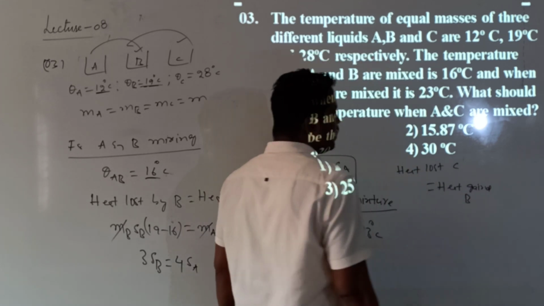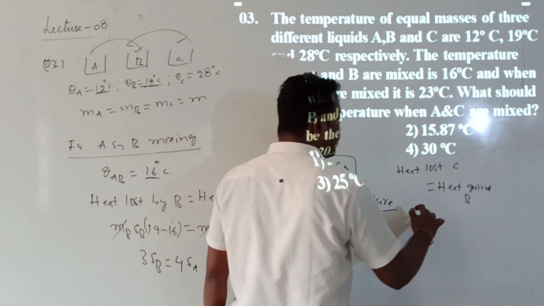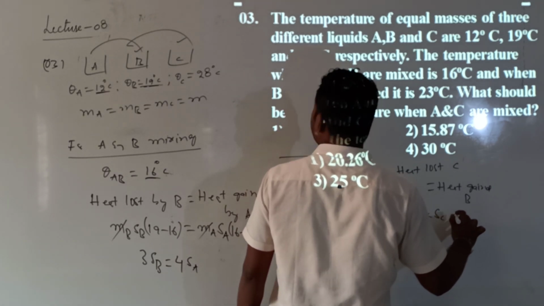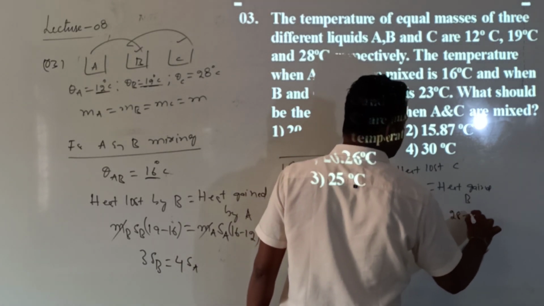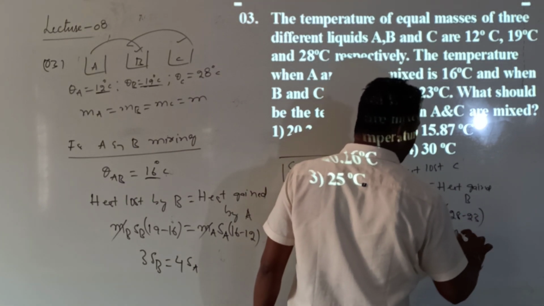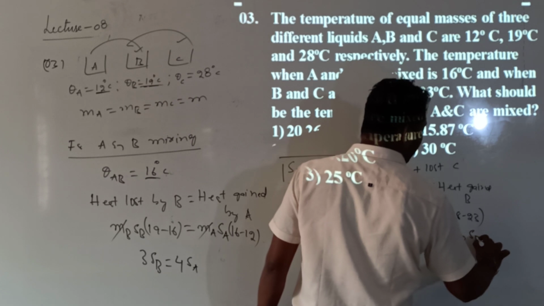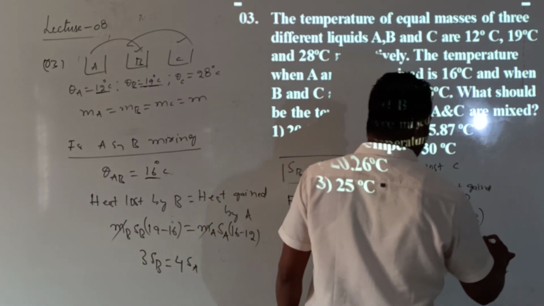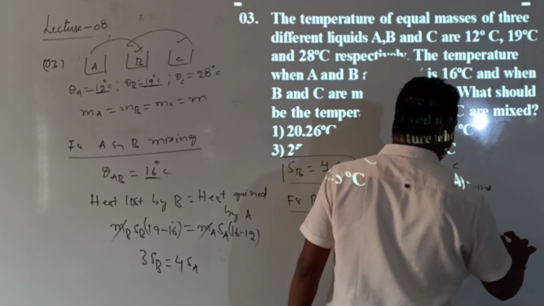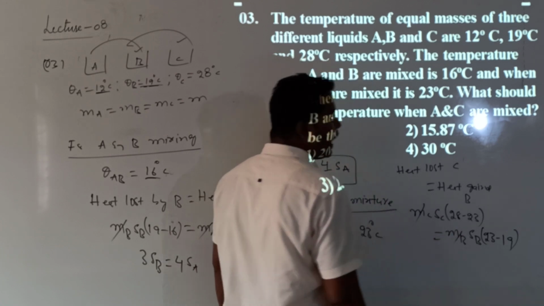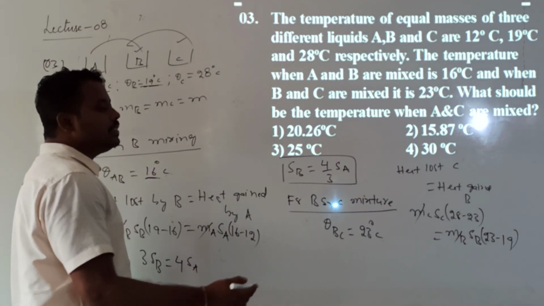Correct? So heat lost by C: mass of C, specific heat of C, temperature change 28 minus 23, will be equal to mass of B into specific heat of B into temperature change 23 minus 19. If I simplify this, MC cancels because the masses are the same.